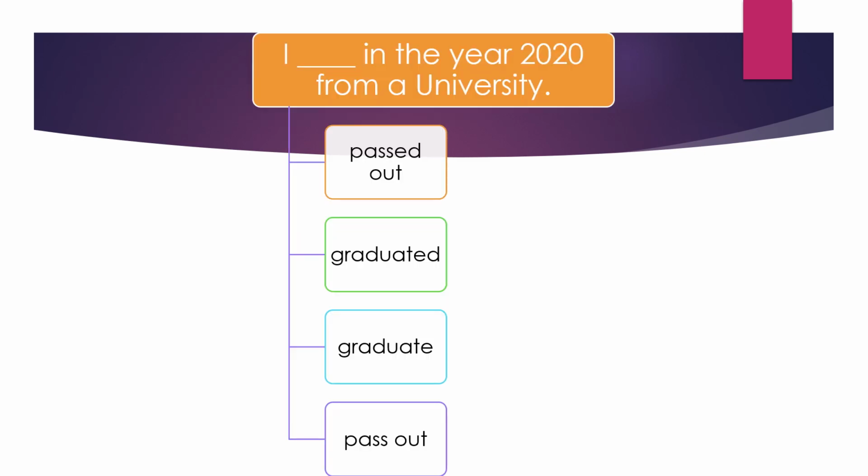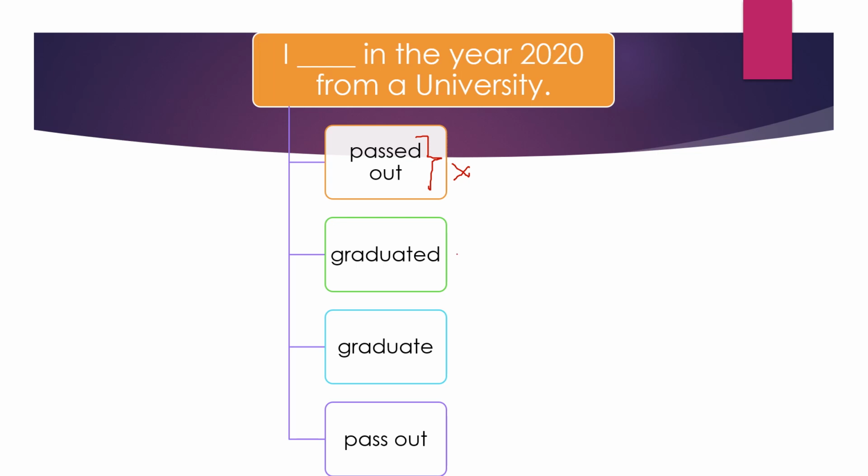"I passed out in the year 2020 from a university." "Passed out" means to become unconscious after consuming liquor. We usually use "passed out", which is of course an Indianism, an example of Indianism. So we are not supposed to use "passed out" in that context. It always means you lose your consciousness because of excessive consumption of liquor.